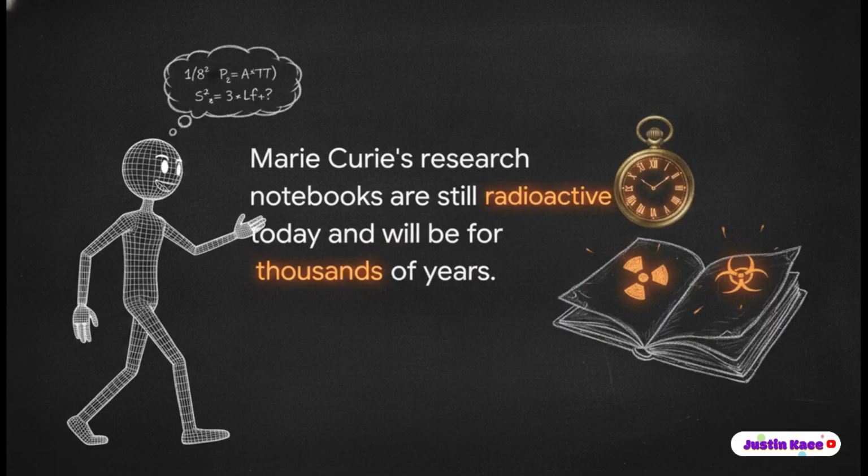And we really can't talk about ignored warnings without mentioning radium. This radioactive element was once famously used to paint glow-in-the-dark numbers on wristwatches. People were literally painting it onto everyday consumer products before we fully grasped the absolute nightmare of radioactivity. To this day, the research notebooks of Marie Curie, the brilliant scientist who discovered these elements, are still highly radioactive. If you want to go read them right now, you literally have to sign a waiver and put on protective gear. And get this, they will remain hazardous for thousands of years.